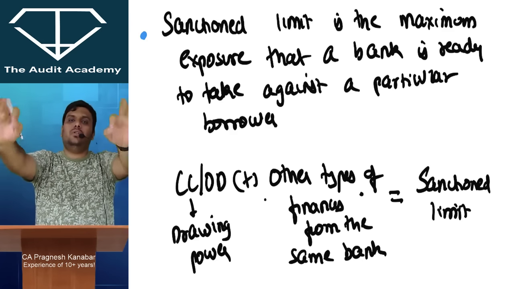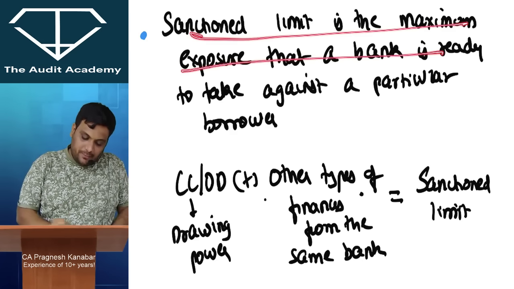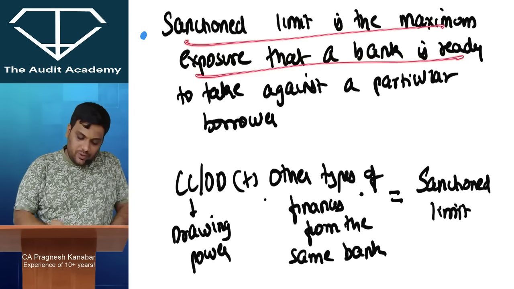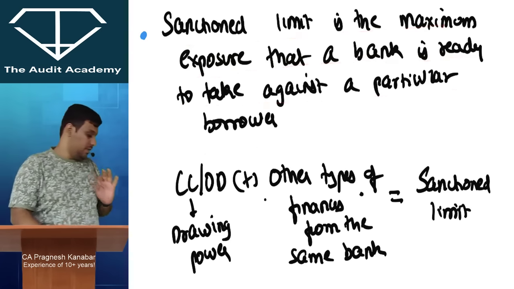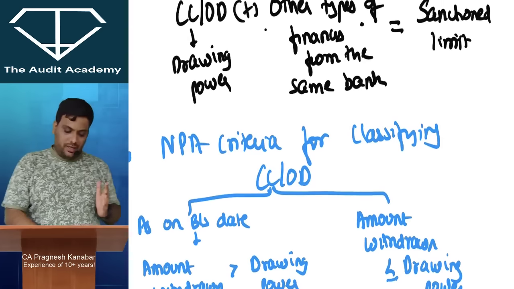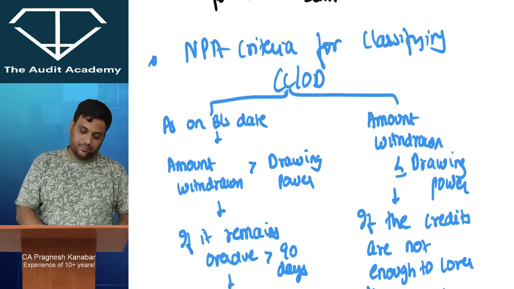That is, they will not give X Limited more than this. Alright. So the sanctioned limit is the maximum exposure; the bank is not ready to give more than this to X Limited. It is the maximum exposure that a bank is ready to take against a particular borrower. So that is why this can also be asked as a proper application-based MCQ. Alright. Now you know the business. Now it becomes simple for me.